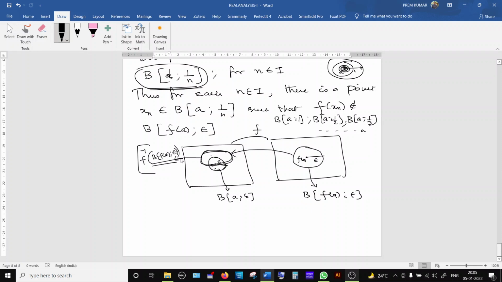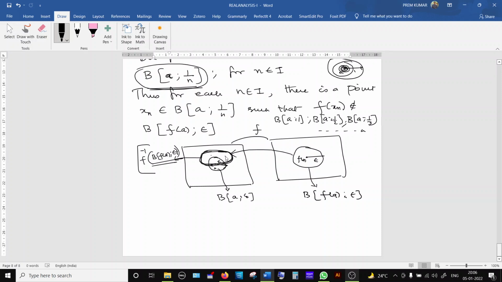So these elements I keep on taking and I am going to collect them. Suppose this is one open ball, I take one element here, definitely its function value will not be inside this, because the inverse image of this is this.